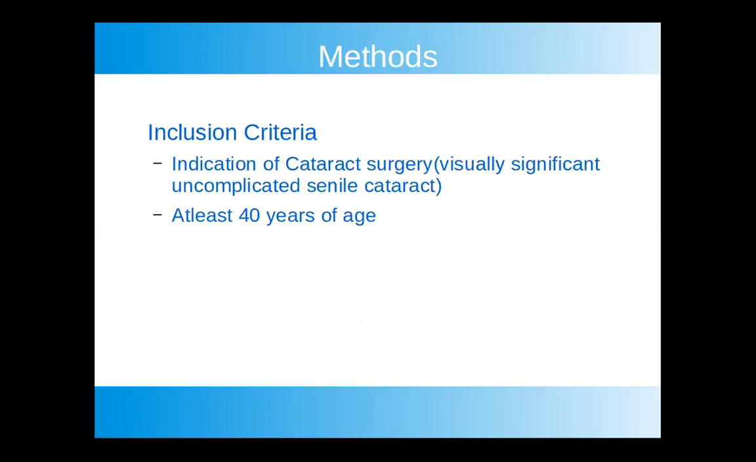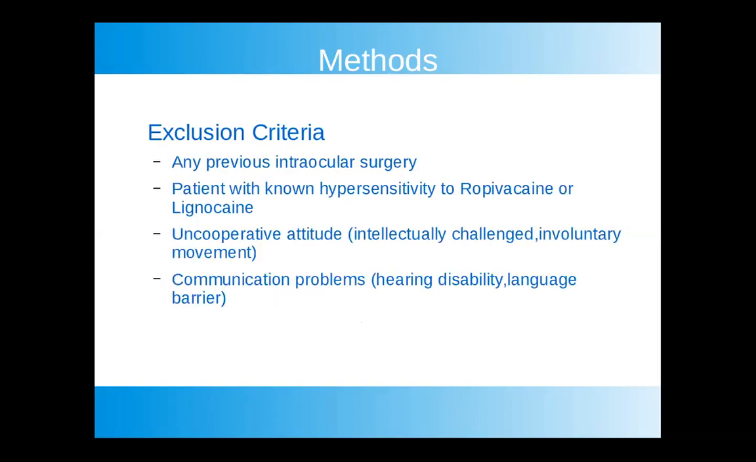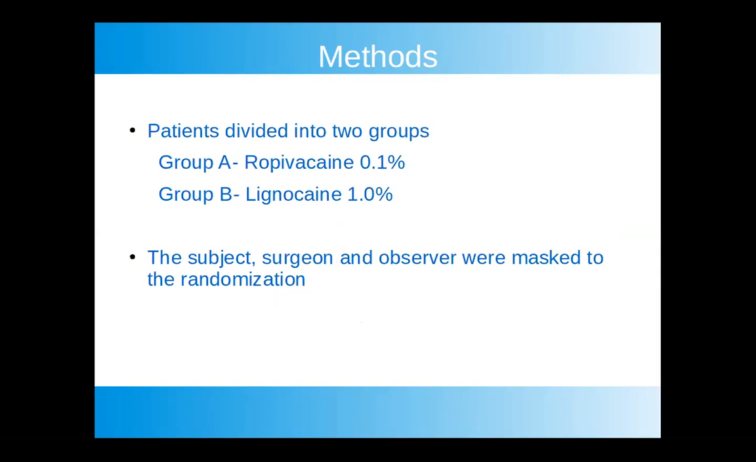The inclusion criteria were patients with visually significant uncomplicated senile cataract and at least 40 years of age. Any previous intraocular surgeries were excluded, and other exclusion criteria were patients with known hypersensitivity to ropivacaine or lignocaine, and patients with uncooperative attitudes and communication problems. They were divided into two groups, Group A and Group B. Group A had ropivacaine 0.1% patients and Group B had lignocaine 1% patients. The subject, surgeon and observers were masked to the randomization.